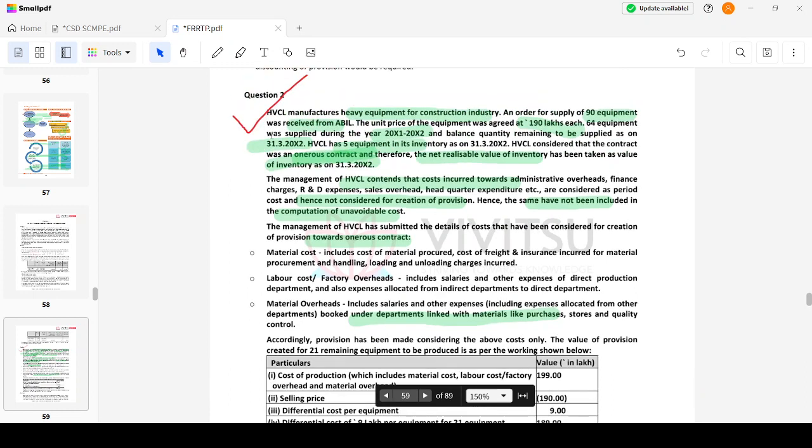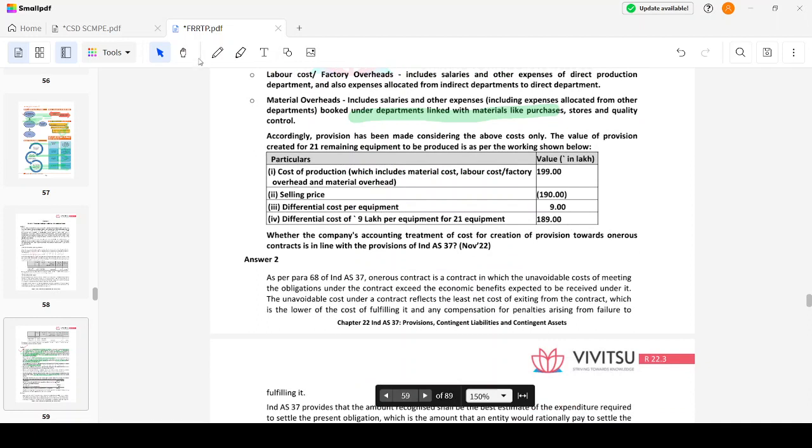See, I have received an order of 90. In that, 64 have been supplied. 26 is remaining. So I already have 5 in my inventory, so 21 is the balance. Then cost of production is 199 lakh. Selling price is 190. Differential cost of equipment is 9 lakh. For 21 equipment, it is 189 lakh.